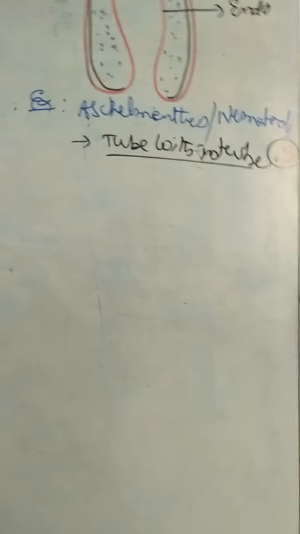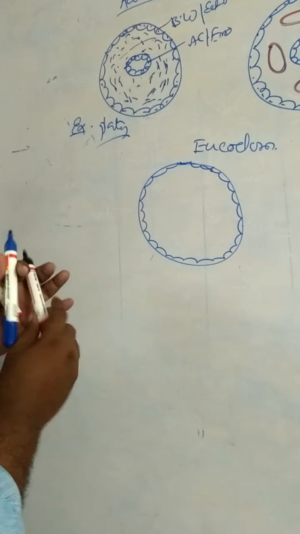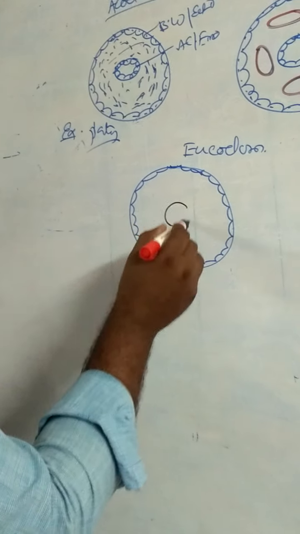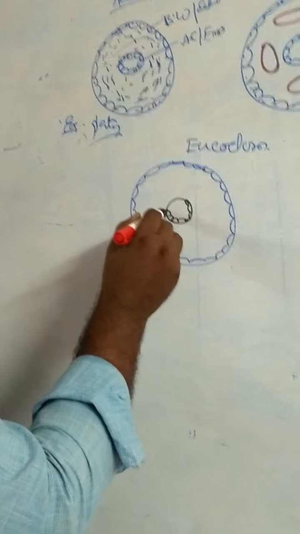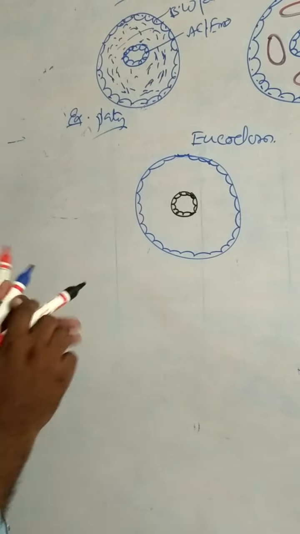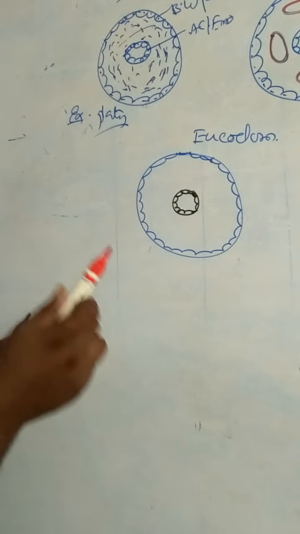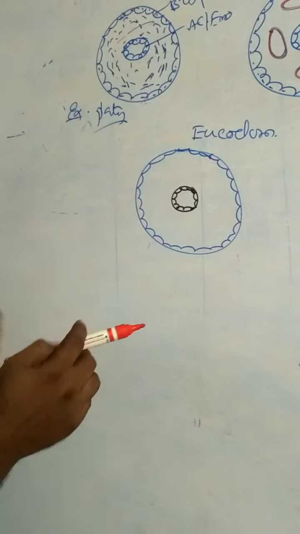Then coming to schizocoelom. In schizocoelom, the space between the body wall and alimentary canal: this is the ectoderm, and the inner layer is endoderm, or alimentary canal. Between these two layers is mesoderm. There are two types of mesodermal layers.